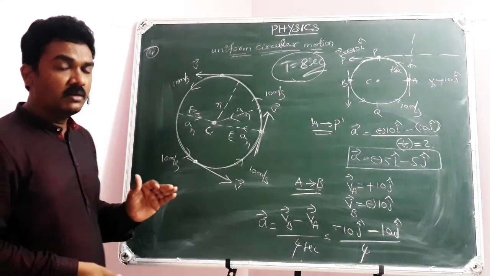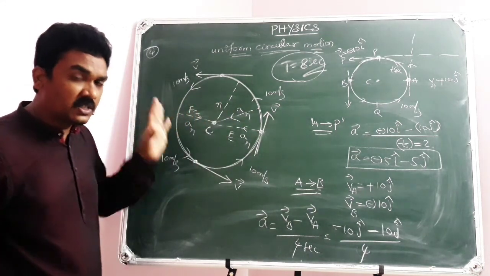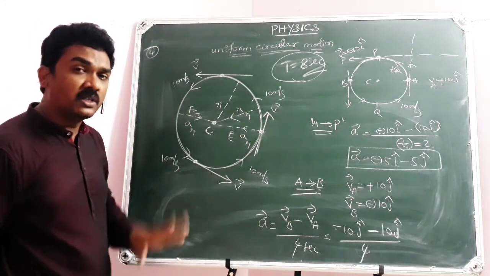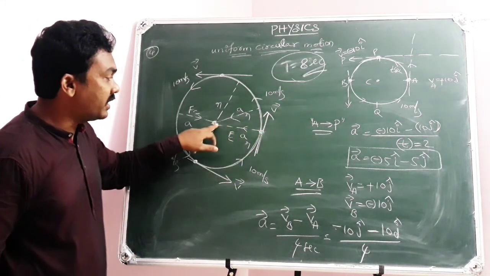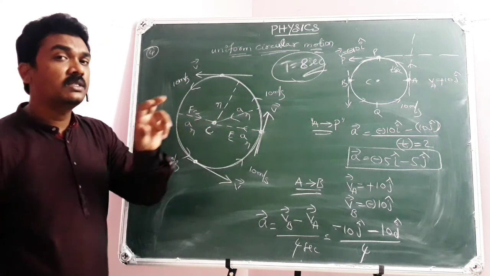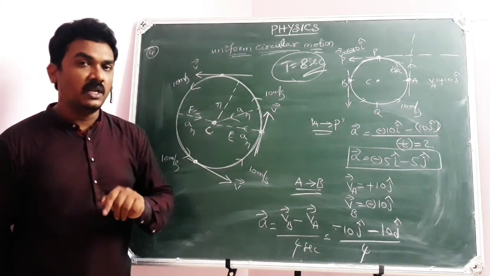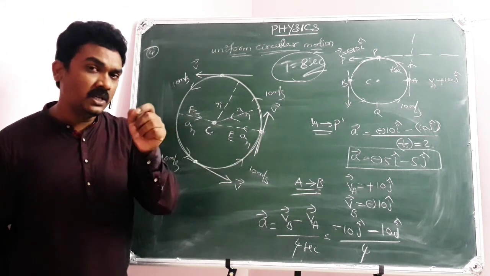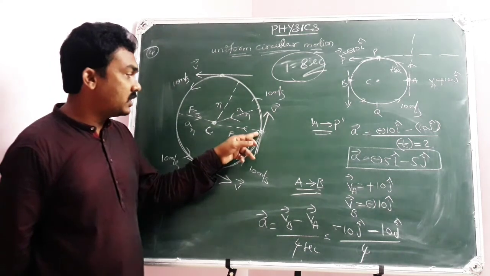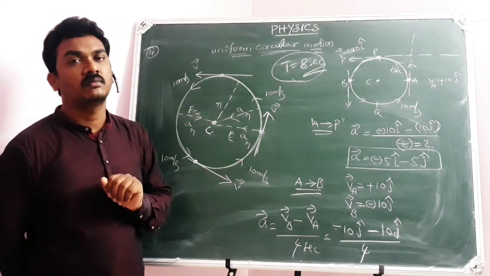A particle makes a circular track with constant speed only when it is experiencing a force towards the center, and the force is called centripetal force. Conclusion: any particle in circular motion should experience a force towards the center, which is called centripetal force.